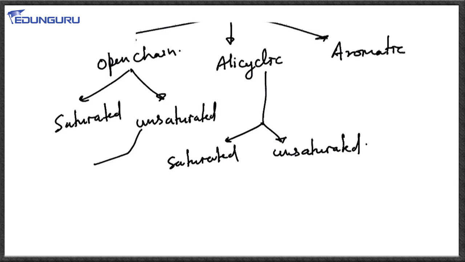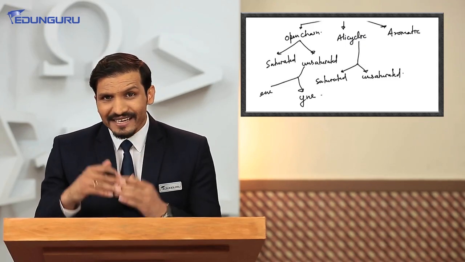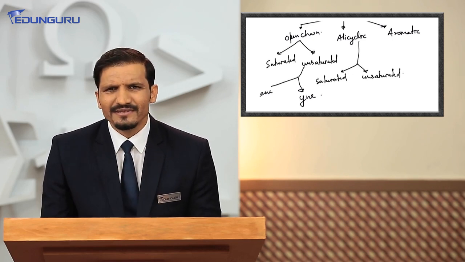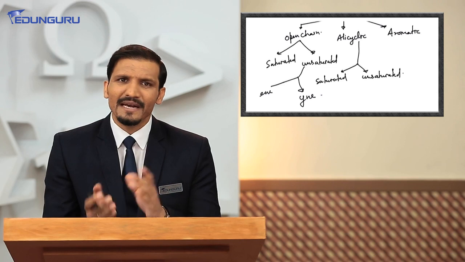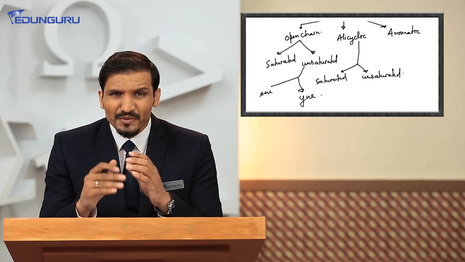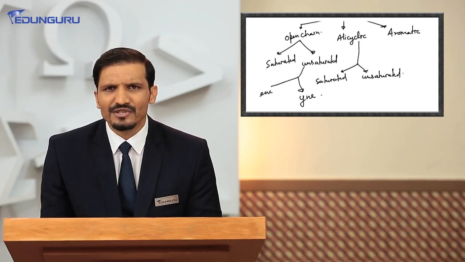Now in unsaturated hydrocarbon there is further categorization into ene and yne, that means alkene and alkyne. Though there are certain other categories we can mention, that is conjugated dienes or dienes, trienes and enynes. That means diene is present, triene is also present. So there are various possible categories, but in general that is what the classification is.